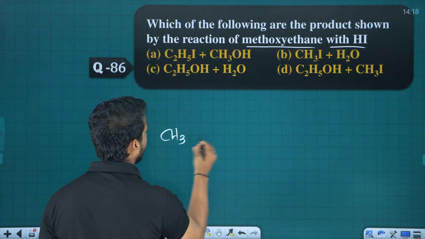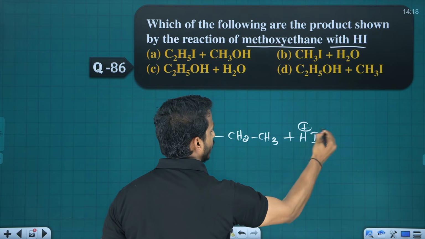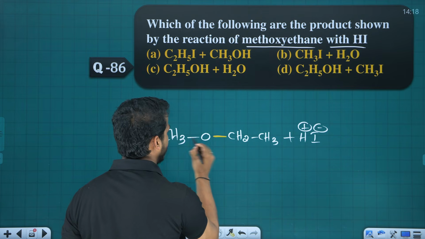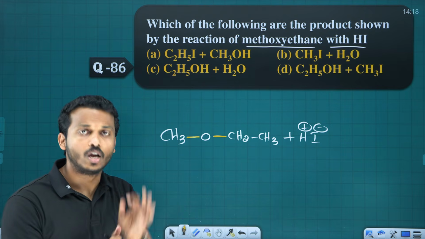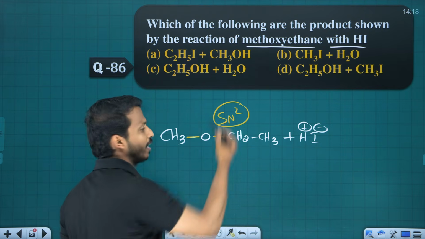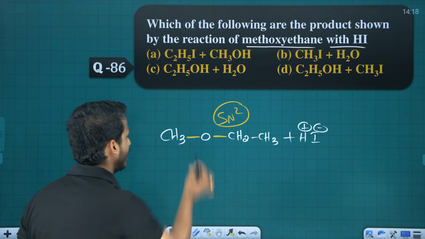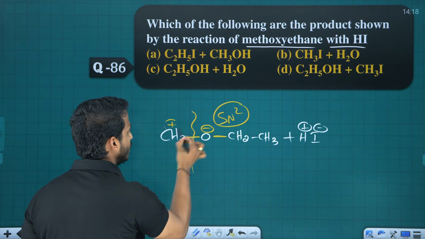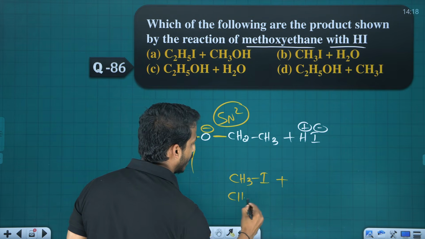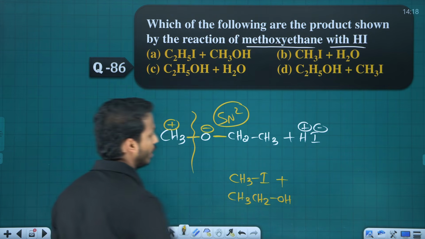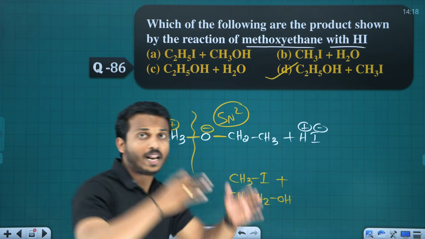Next one. Which of the following are the products shown by the reaction of methoxyethane with HI? What is methoxyethane? CH3OCH2CH3. With HI, again ether bond breaking. Which bond do you break, left or right of the ether? Dear, if on the ether there are primary, small groups, follow the SN2 order. What is the SN2 mechanism? Break the less crowded C-O bond. Here you break, so oxygen minus, CH3 plus. So the CH3 gets the iodine attack, and O minus H will attack. So you'll get methyl iodide and ethanol. That is option D.